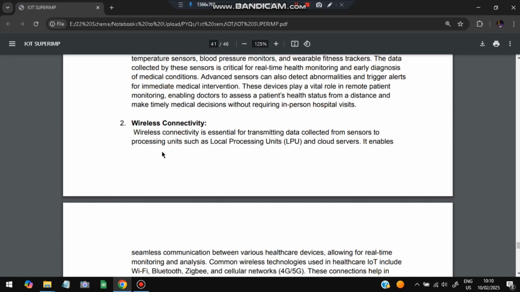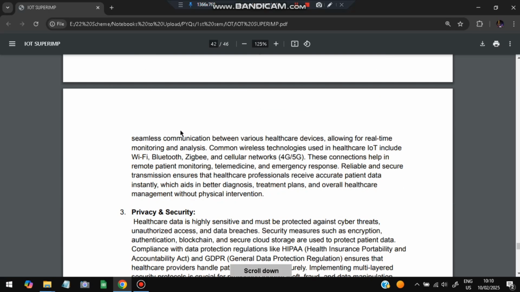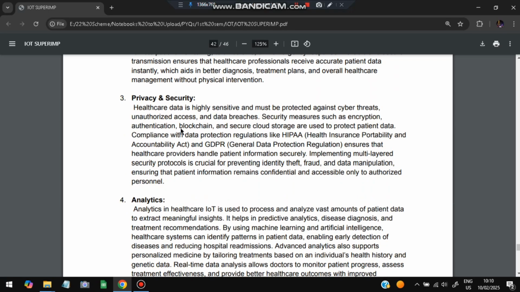Second is wireless connectivity to transfer the data from one point to another point. Privacy and security, the things such as protection regulations, HIPAA and GDPR. This will ensure that whatever data is collected is secure and not accessible to everyone. That is how privacy and security is maintained here.